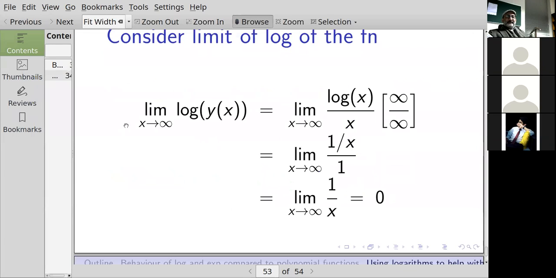The limit as x goes to infinity of the logarithm of y is the limit as x goes to infinity of log of x over x. I think we've already done this one, but it has the form infinity over infinity for the purposes of using L'Hopital's rule. So derivative of log of x is 1 over x, derivative of x is 1. Limit as x goes to infinity of 1 over x is equal to 0. So if the logarithm of y is going to 0, what is y going to? Going to 1, yeah.